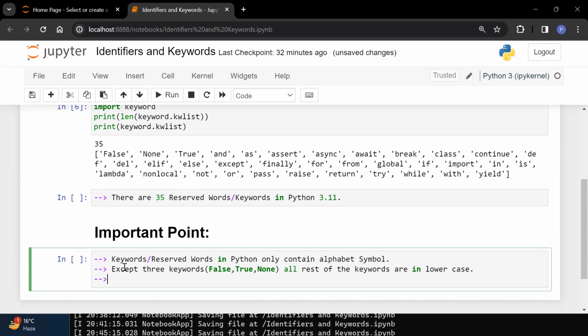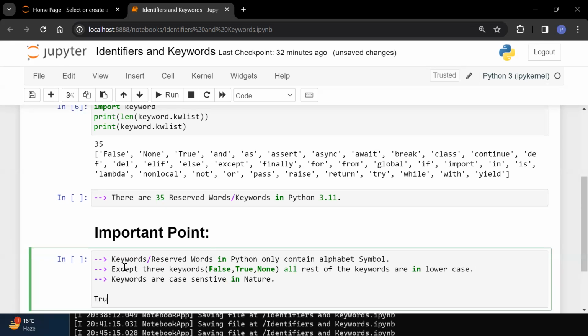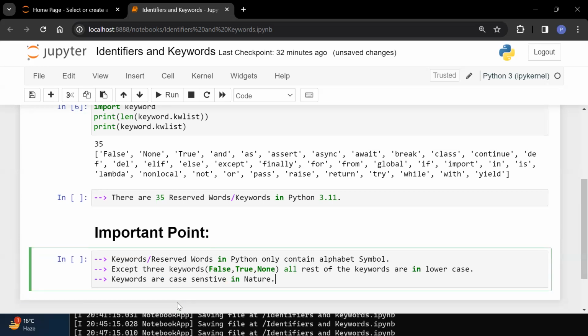And one more important point you need to understand, keywords are case sensitive in nature. What is the meaning of this? Your True does not mean this true. Keywords are case sensitive. Uppercase and lowercase both are different in case of keywords. So this is about your keywords.